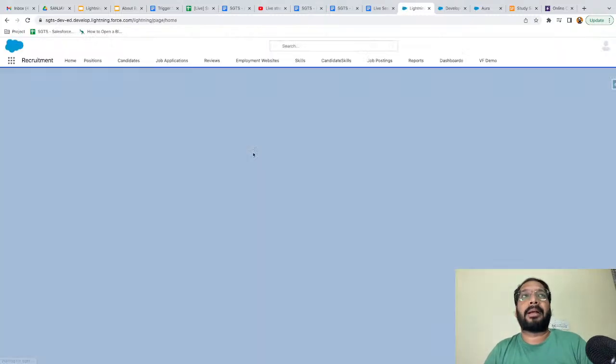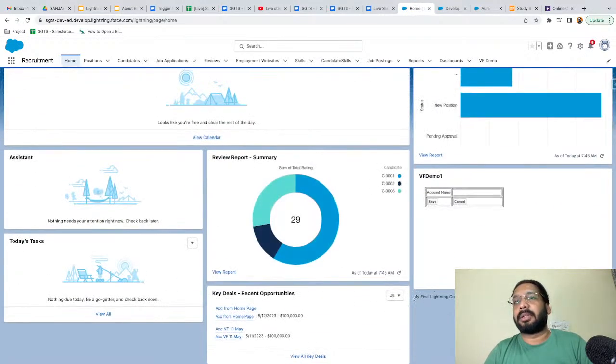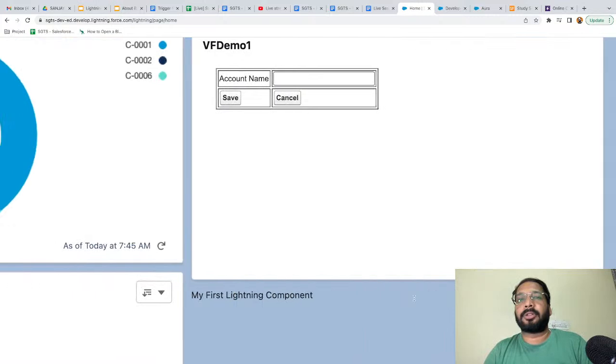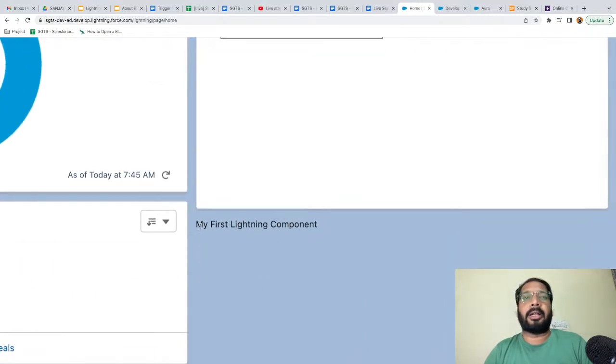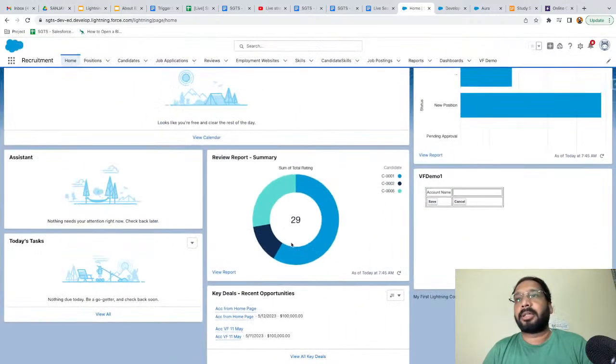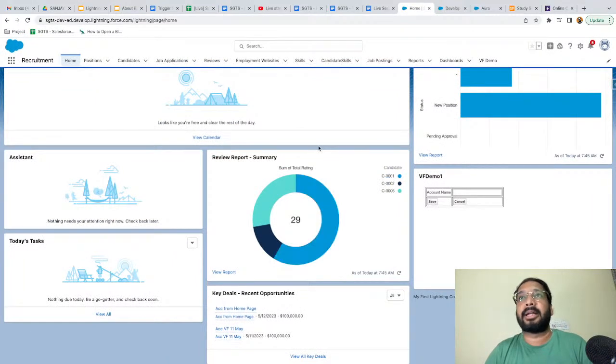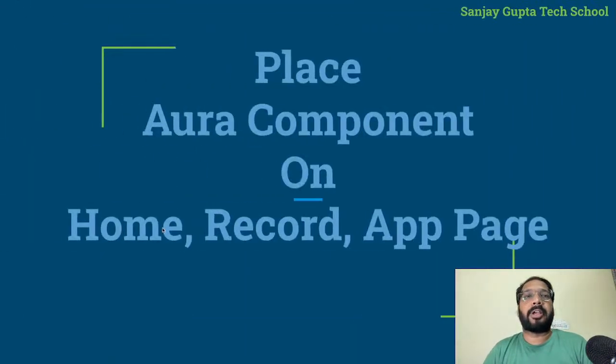Now if I go back, here this message is available, right? If you see this, my first Lightning component is available. Right now it does not have a white background, but we can do that as well. If you want a white background, that is also possible. Later on, in more scenarios, we'll be doing that. So this way I demoed how we can place it on the home page.